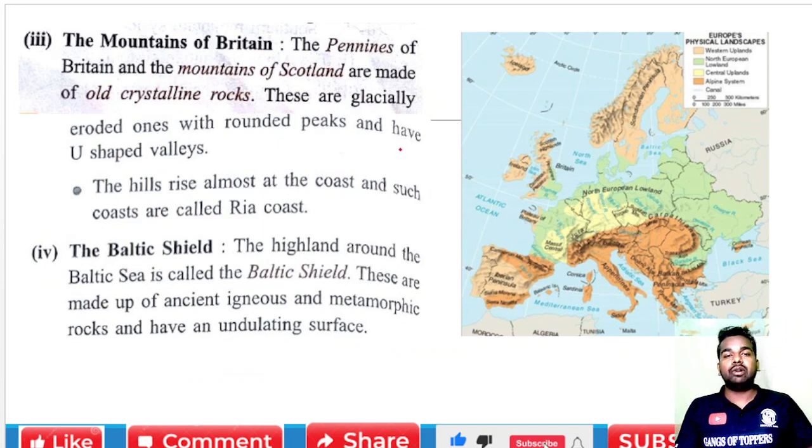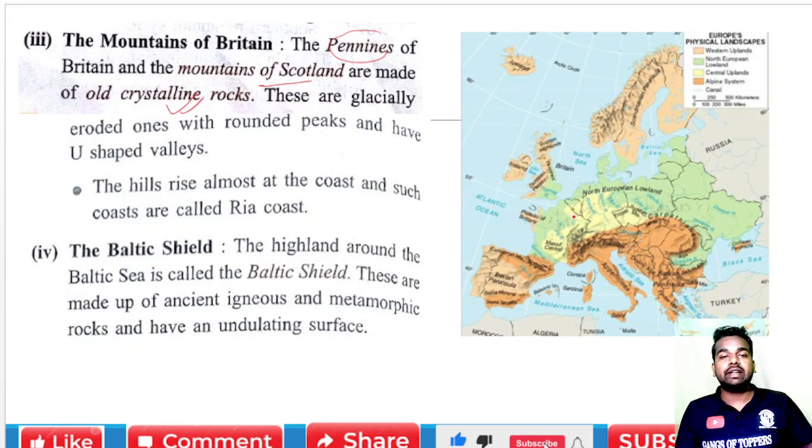Now, second point is about the mountains of Britain. We are talking about the Pennines of Britain, and the mountains of Scotland. The mountains of Scotland are made up of old crystalline rock.